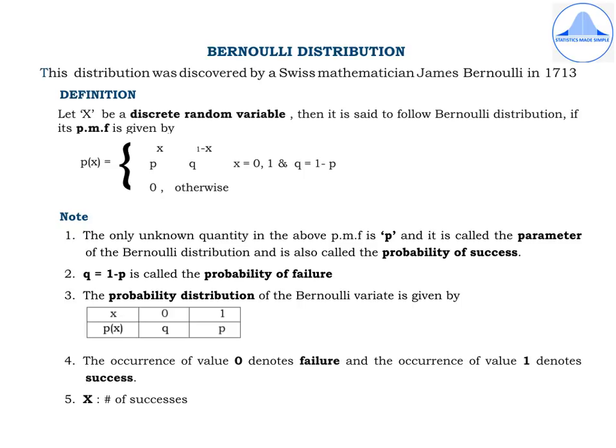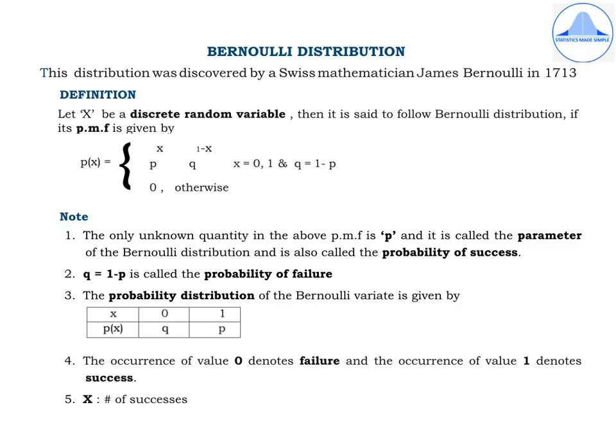Now, some of the points which are very important to keep in mind are, the only unknown quantity in the above PMF is p, and it is called as the parameter of the Bernoulli distribution and is also known as the probability of success. Q, which is equal to 1 minus p, is called as the probability of failure.